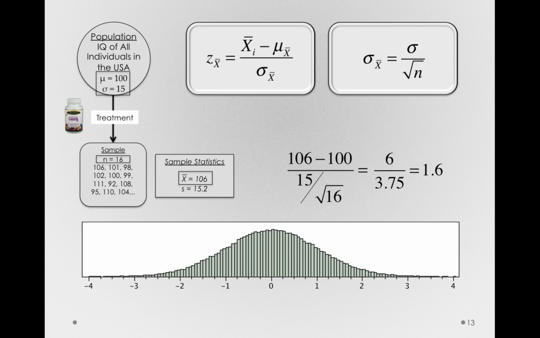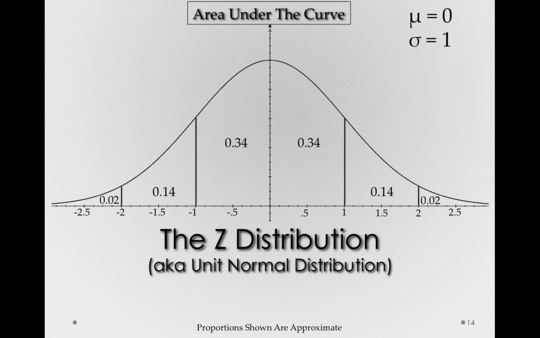Remember, standardizing or z-scoring a distribution doesn't make it normal. That is, we have to have started with a normal distribution in order to end up with that unit normal distribution once z-scored. That's where the magic of the central limit theorem comes in. With sample sizes that are large enough, we can ignore the population distribution and trust that our sampling distribution of the mean will have that normal shape. Then, with a z-score transformation, we'll end up again with a unit normal distribution.